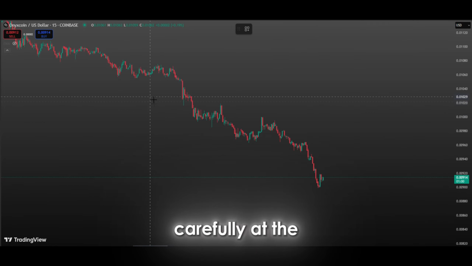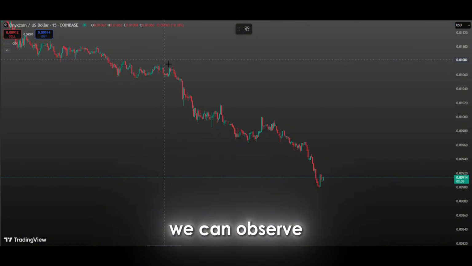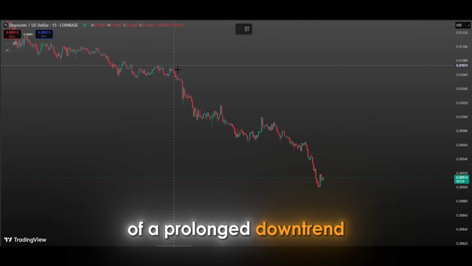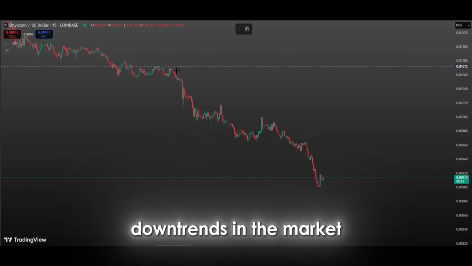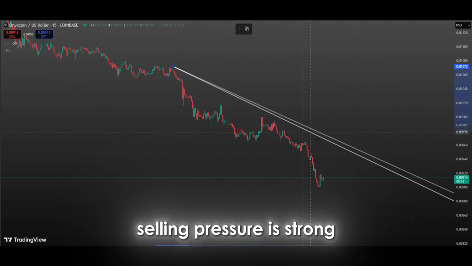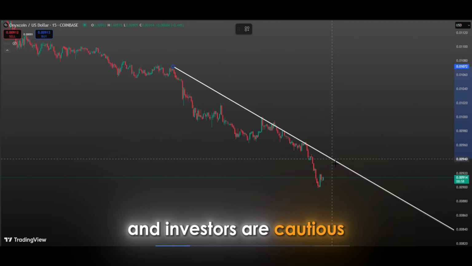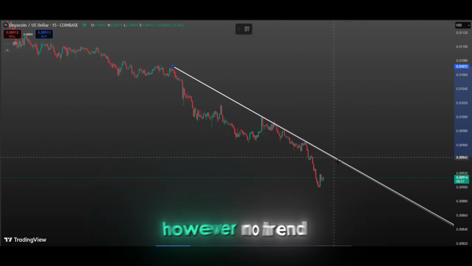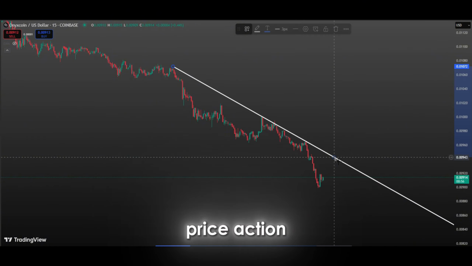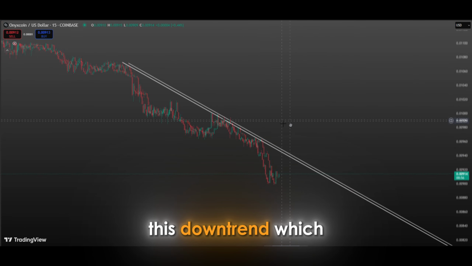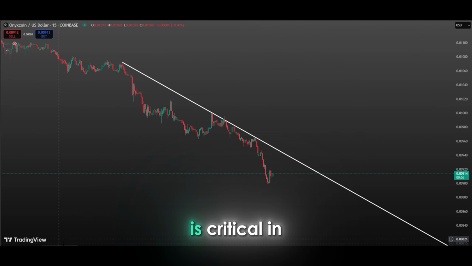When we look carefully at the current price movements, we can observe that it is under the influence of a prolonged downtrend. Downtrends in the market usually indicate that selling pressure is strong and investors are cautious. However, no trend lasts forever, and a break in a downtrend can lead to significant shifts in price action. This downtrend, which price is currently in, is critical in determining the direction of the market.